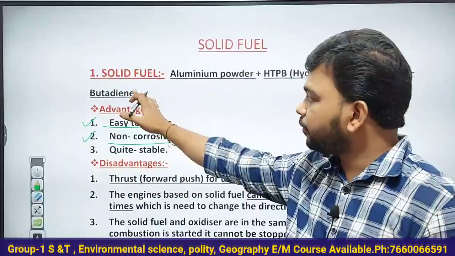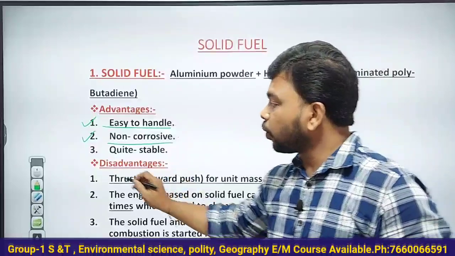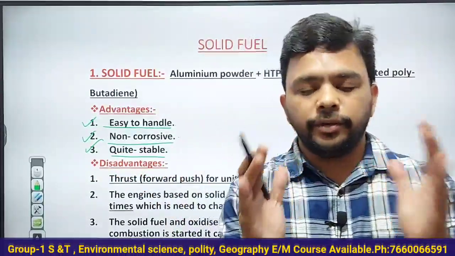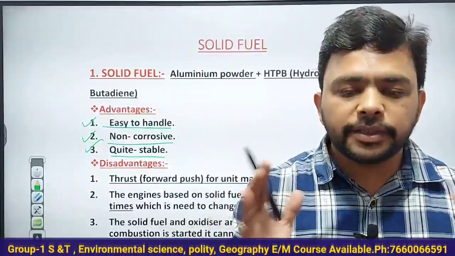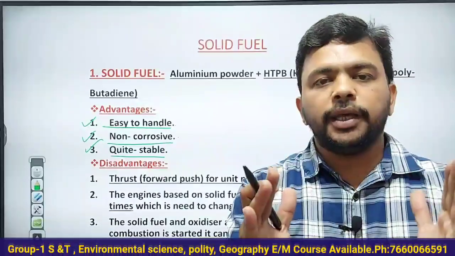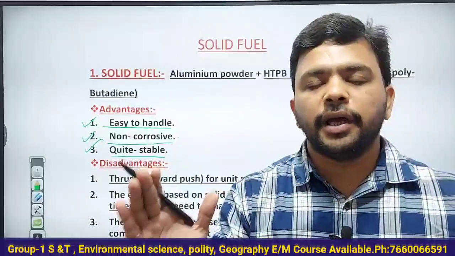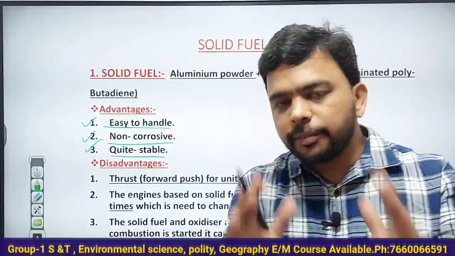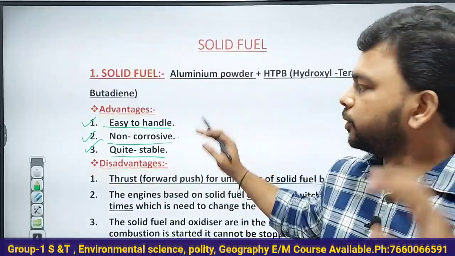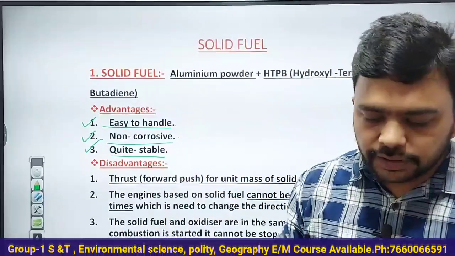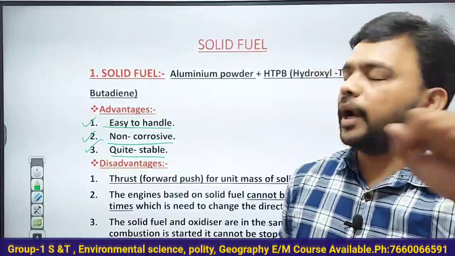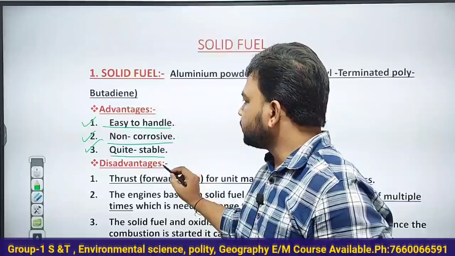So solid fuel is non-corrosive and it is quite stable. That means you pack it, you keep it at a particular place, you load it into the satellite launch vehicle, and it will be stable like that. There is no problem of leakage. Understand that very clearly. It is stable, non-corrosive, and easy to handle. You can just fill it in the box, take it there and fill it in the rocket. Easy to handle. But what are the disadvantages with the solid fuel?